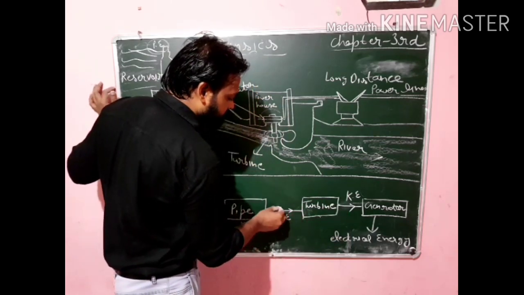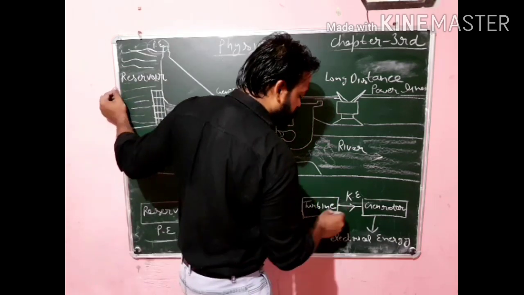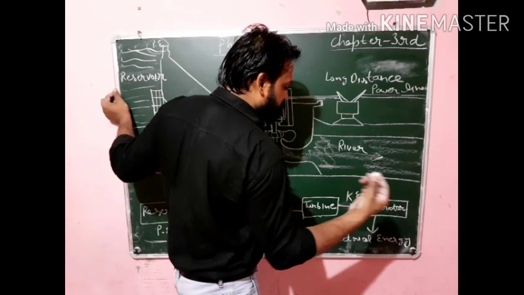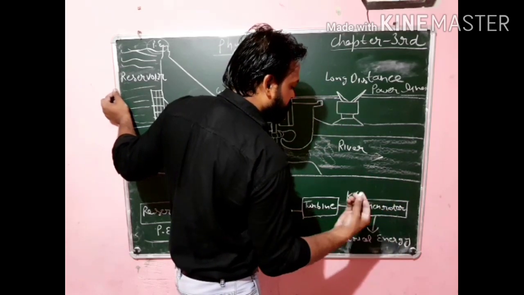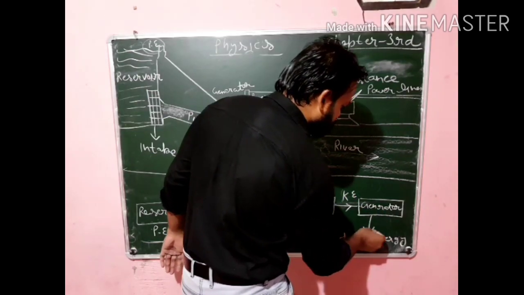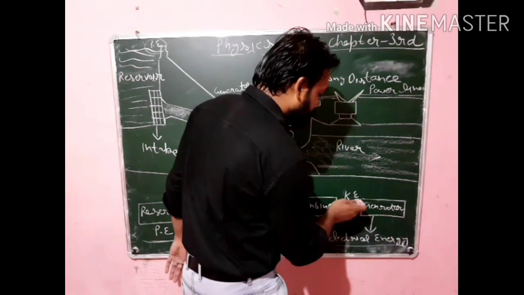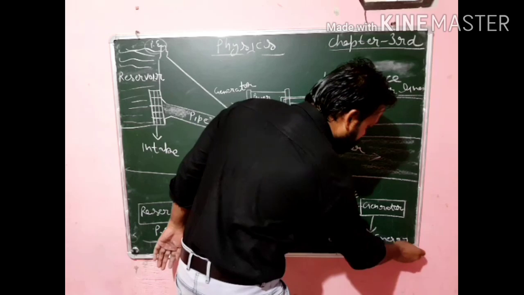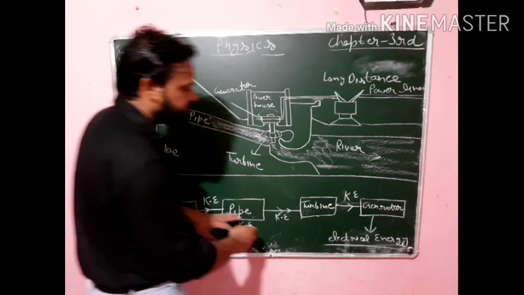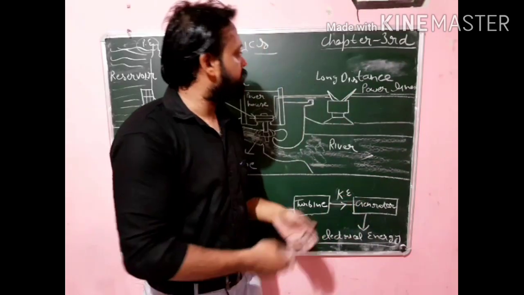Now the wheels of the turbine are rotating, so they have kinetic energy, and further they run the generator, and the generator converts this kinetic energy into electrical energy. In this way the potential energy is converted into kinetic energy, and then kinetic energy is converted into electrical energy. In this way the hydropower plant is working.